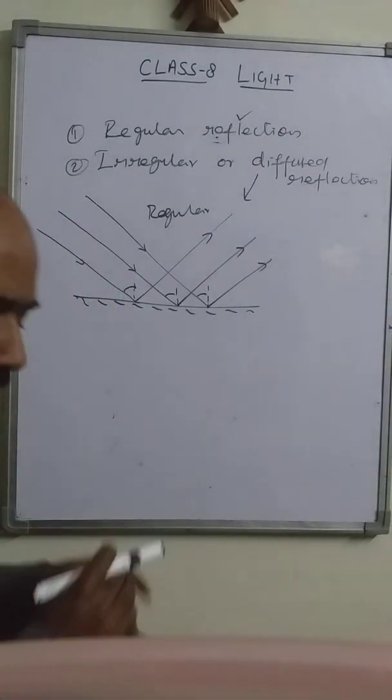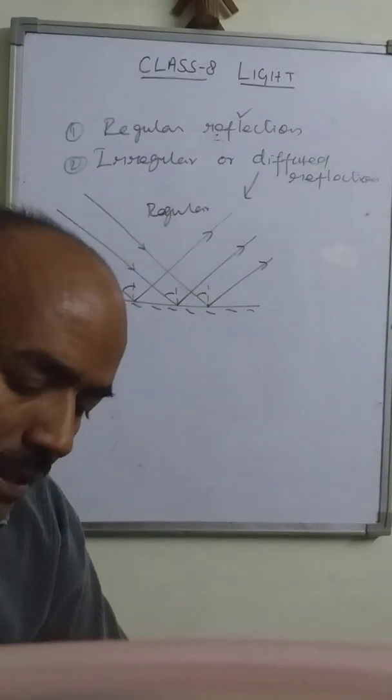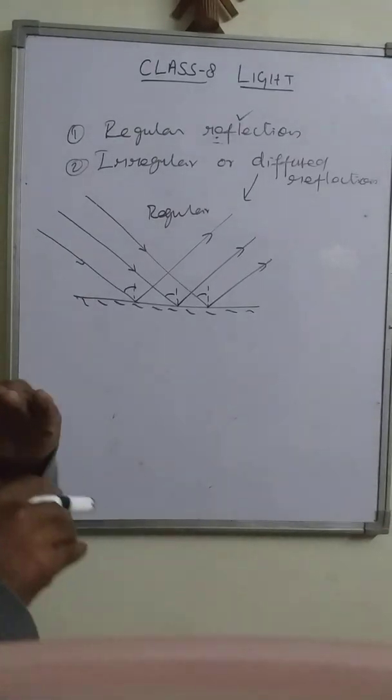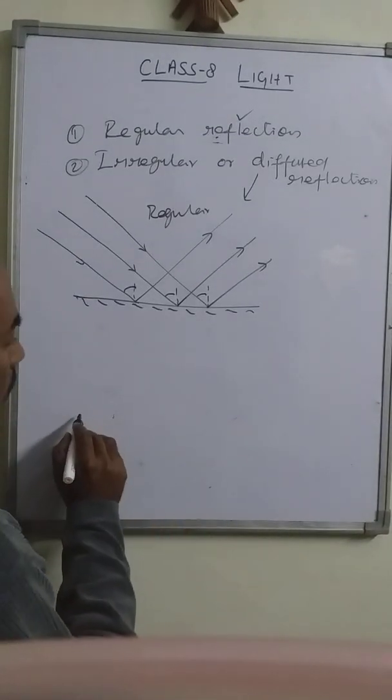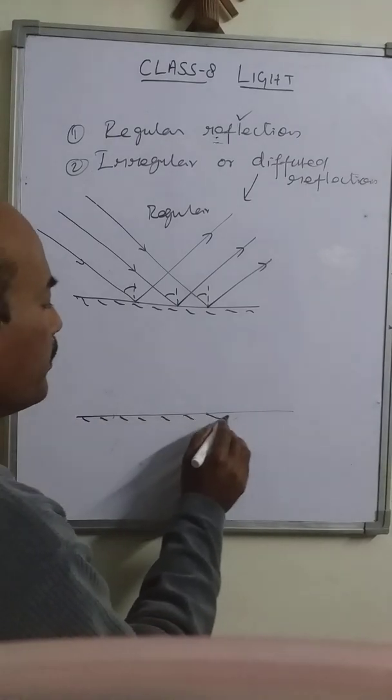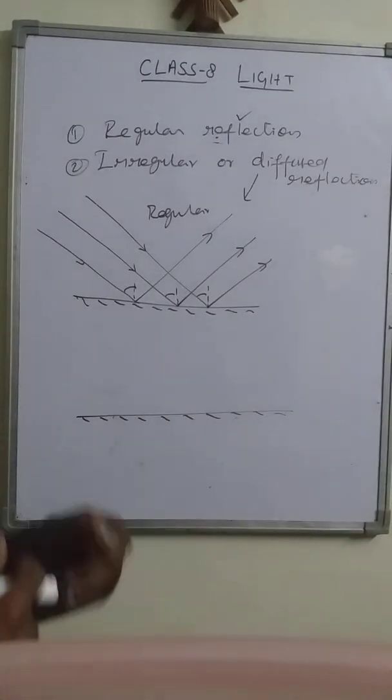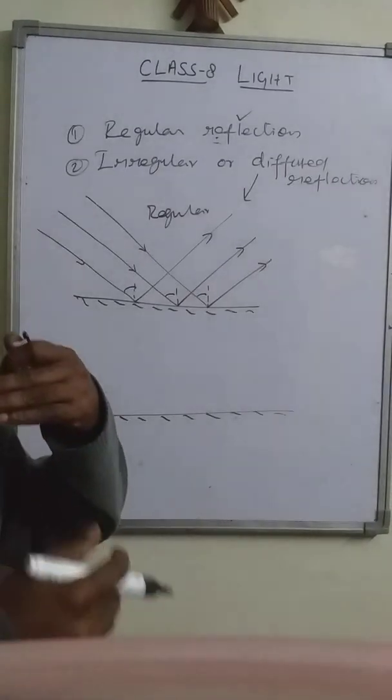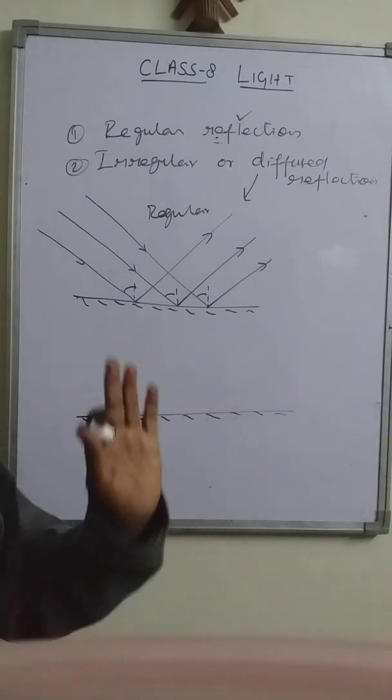Then we'll draw. Once again, I take a surface. The surface is plane. This is also a mirror, but this mirror is old. It is used, and a number of scratches are made on this mirror.